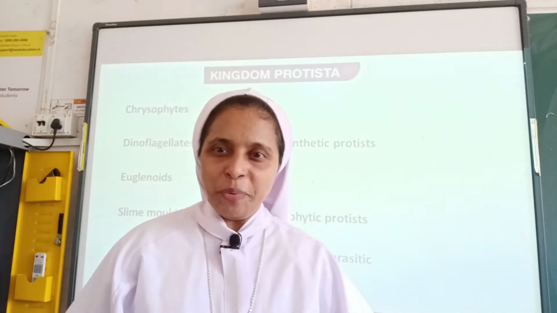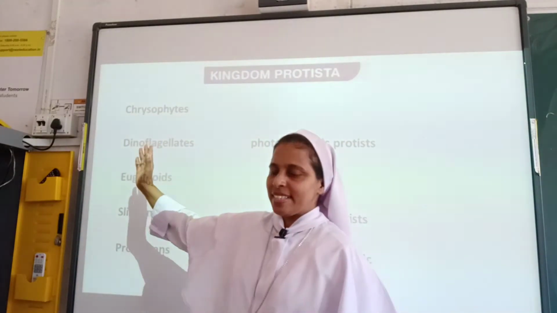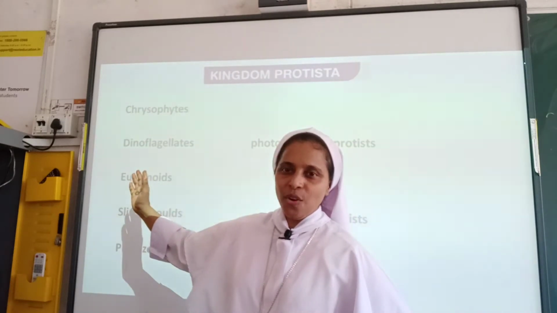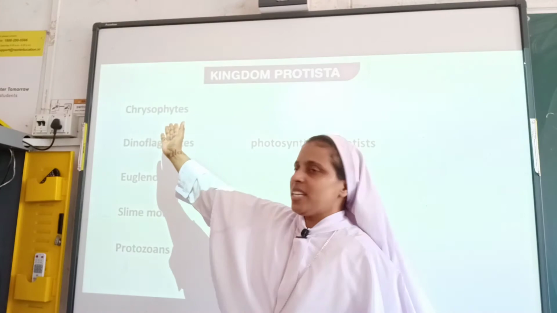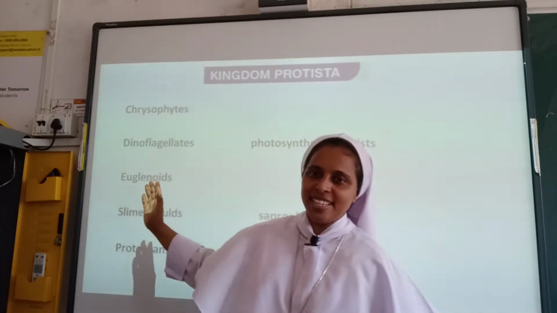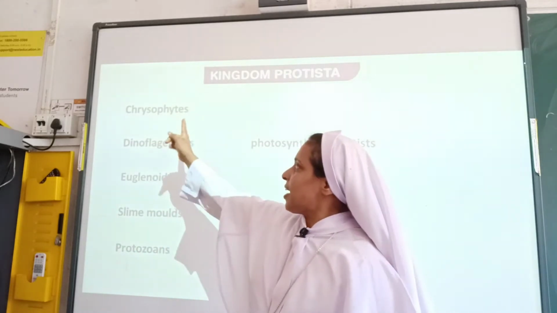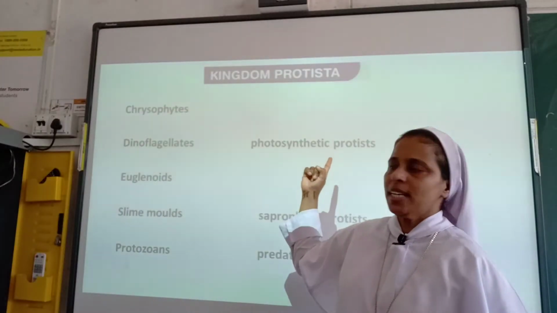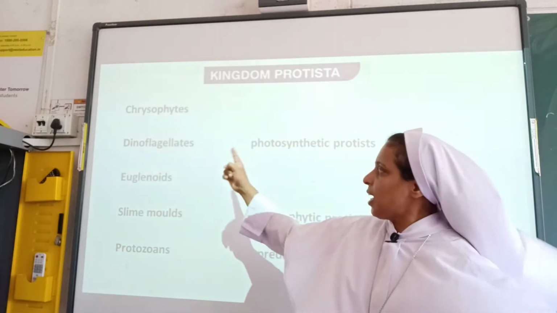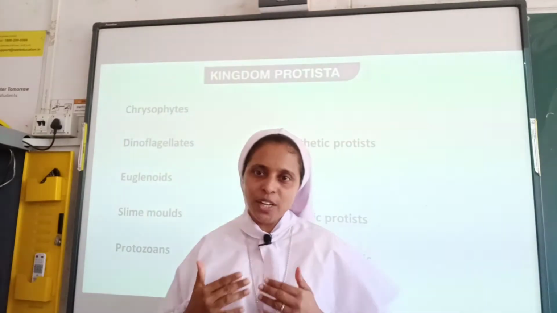So kingdom Protista is divided into chrysophytes, dinoflagellates, euglenoids, slime molds and protozoans. Chrysophytes, dinoflagellates and euglenoids are photosynthetic protists. What do you mean by photosynthetic? They prepare their own food.